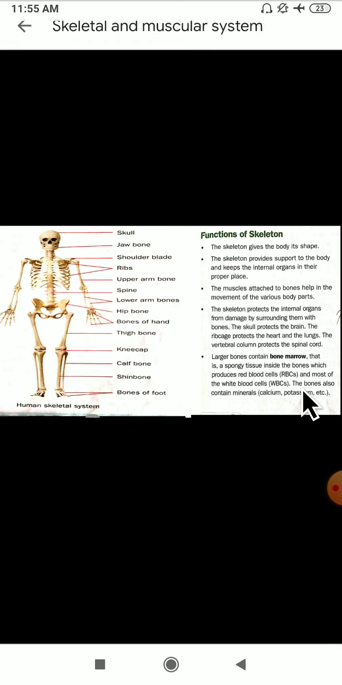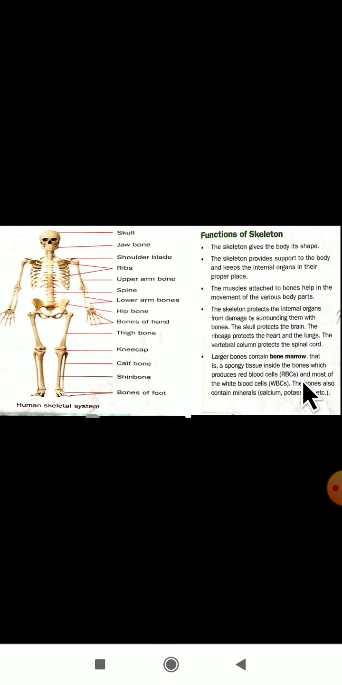Yes, dear students, can you once again remind me what is the meaning of bone marrow? It is one kind of spongy tissue. Where is it found? It is found in the bones. And what will it produce? Bone marrow produces red blood cells and white blood cells. This is all about the bone marrow. The bones also contain minerals, like calcium and potassium. Yes, in our body the bones are made up of calcium and minerals here.